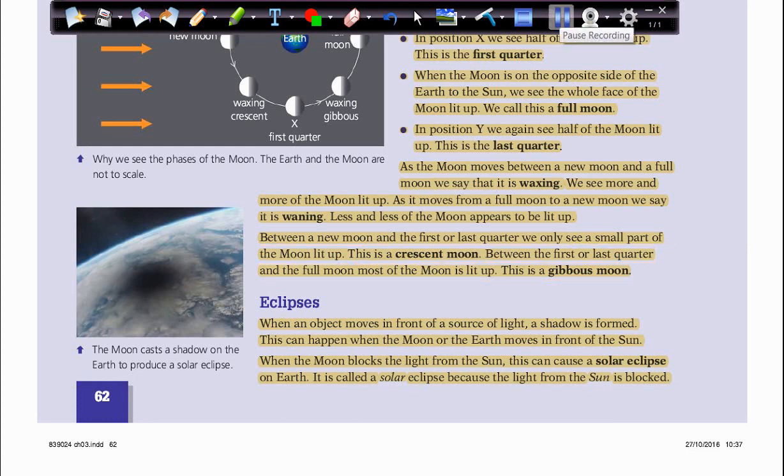Okay, let's talk about eclipses. So what's the meaning of eclipse or eclipses? We have all heard this word before, maybe in movies as the title of a movie or in a scientific report. So what is a moon eclipse? A moon eclipse is a phenomenon that happens when the earth comes between the sun and the moon.